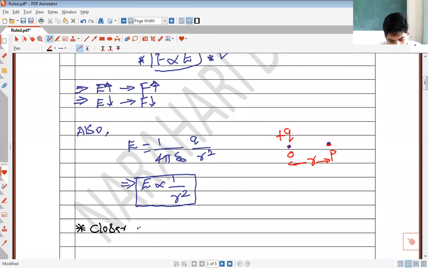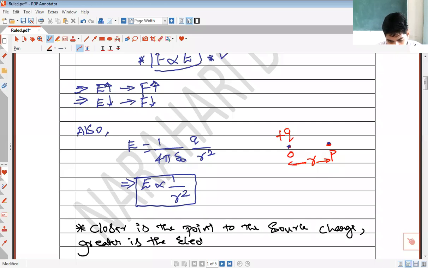Closer is the point to the source charge, greater is the electric field at that point.